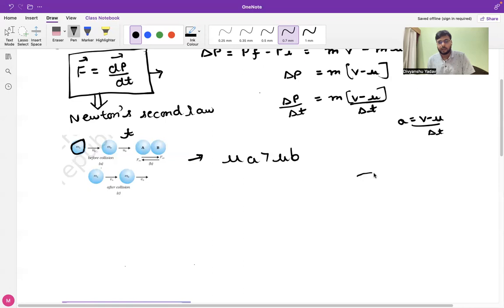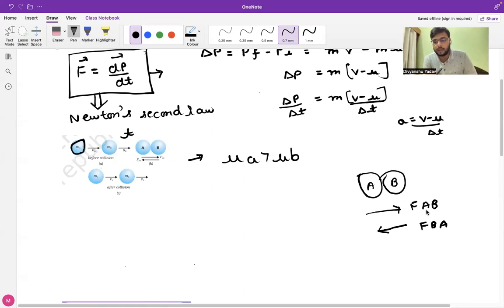For the second case, we can write this as AB. At the point of collision, a force will be exerted by body A on body B, which can be represented by FAB. An equal and opposite force would be exerted by body B on body A. This is just an illustration of Newton's third law: to every action, there is an equal and opposite reaction.